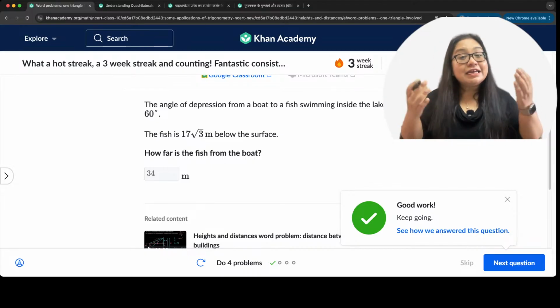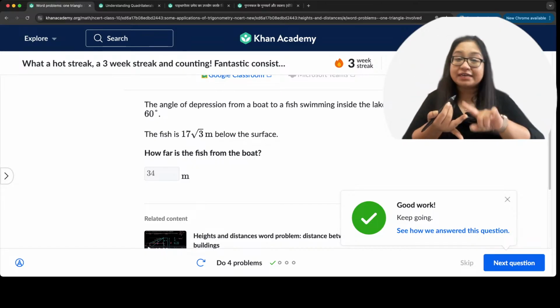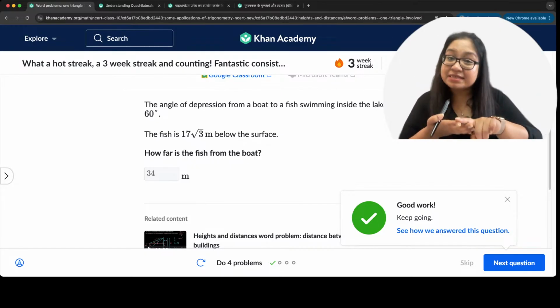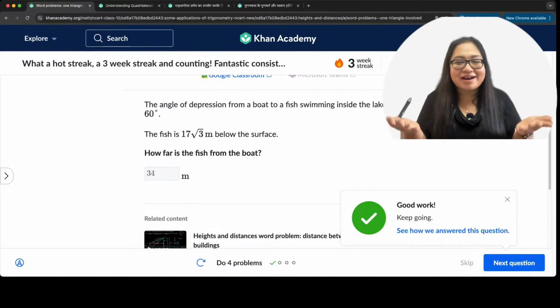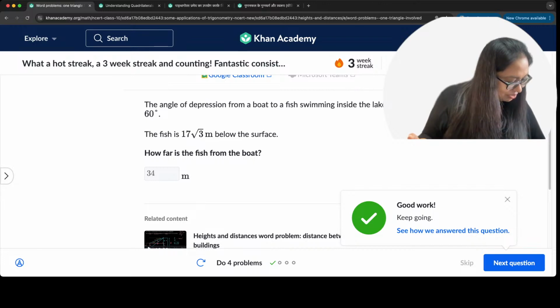Different exercises are there. If you're in 9th grade, you have 9th grade exercise. If you're in 10th grade, you have 10th grade exercise. 11th grade, separate exercise. 12th grade, separate exercise. If you just want to have fun, you can do all the exercises. Doesn't matter.